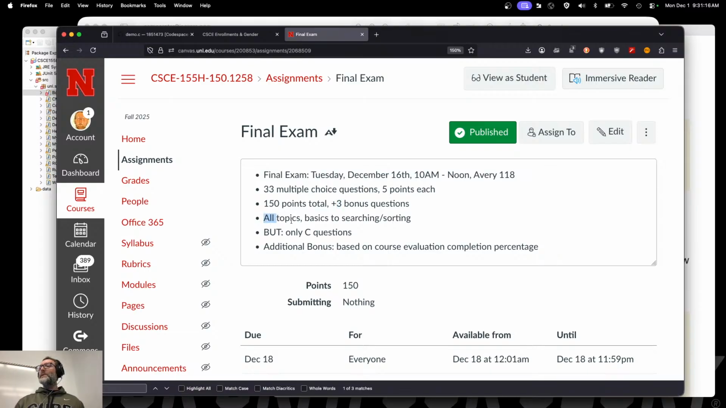It's going to be comprehensive, all topics. That's from basics to searching and sorting. However, to simplify it, at least for this year, we were just going to stick to C questions because it's going to be the same as in the main section. So we won't have any Java questions on it.